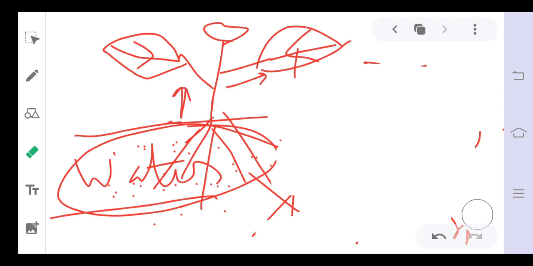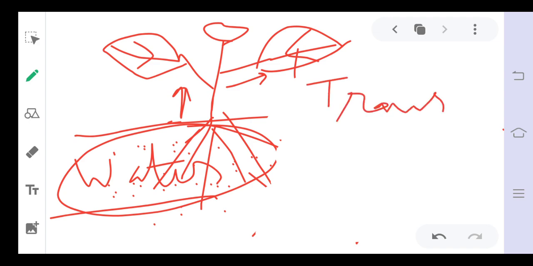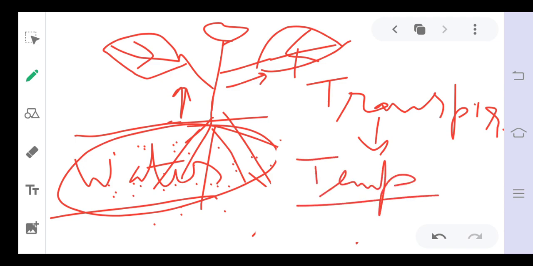One more important function of water for the plant is for the process of transpiration. Transpiration is the removal of excess water from the plant, mainly through the leaves. It maintains the temperature of the plant.